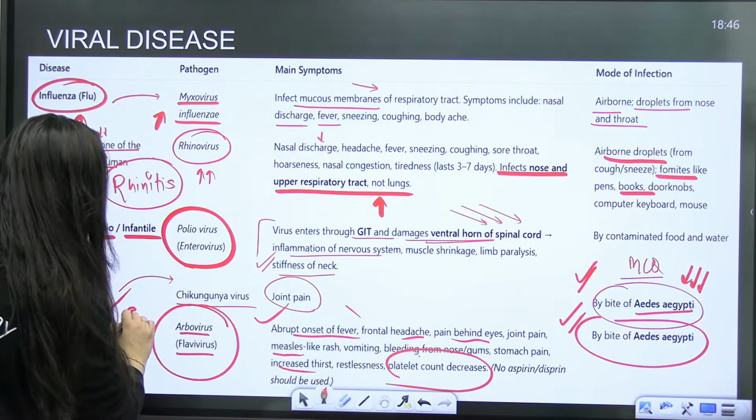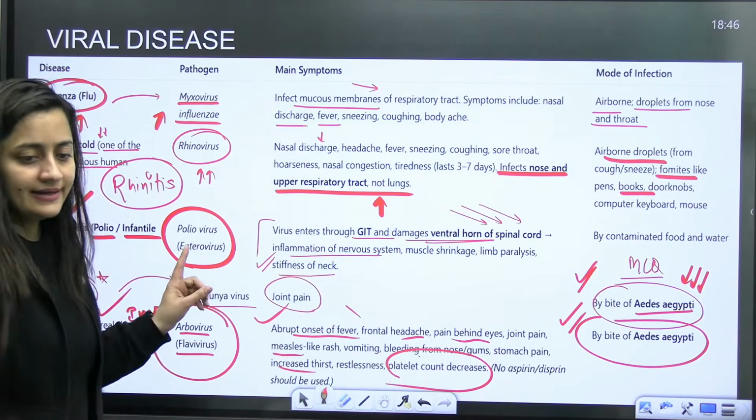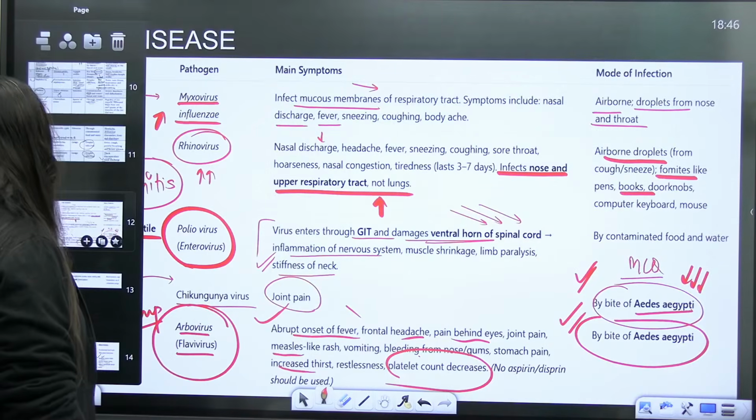So again, it is also important. Just keep it in your mind. Done? Just keep it in your mind.